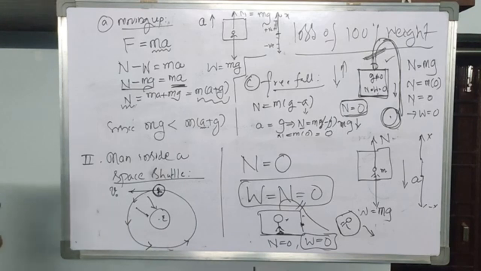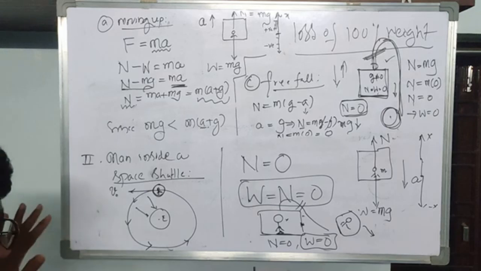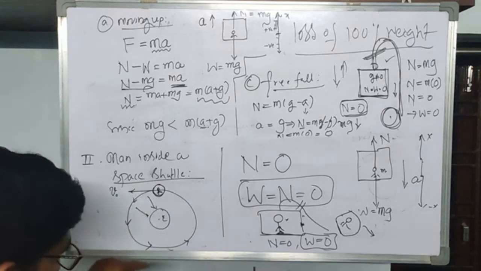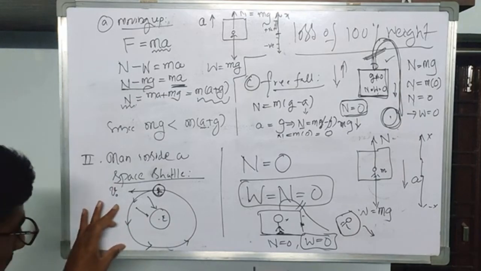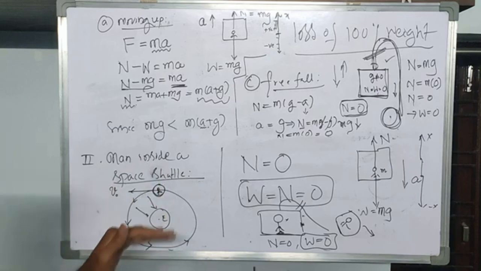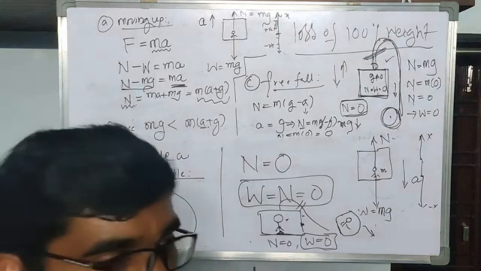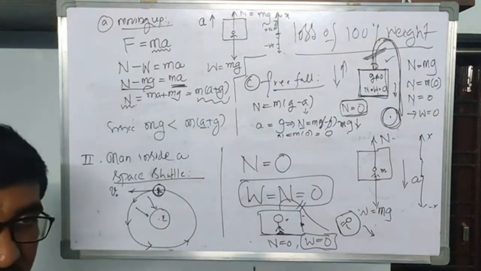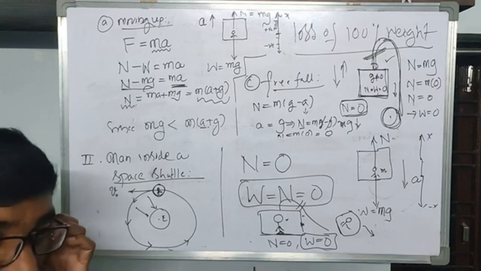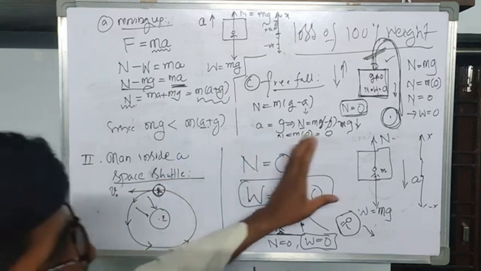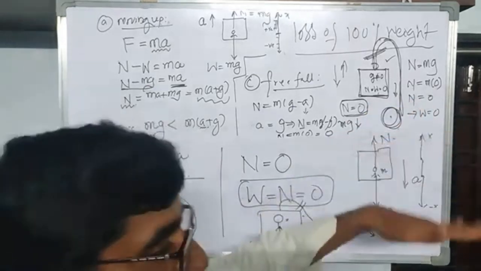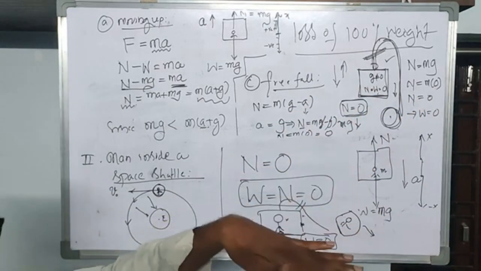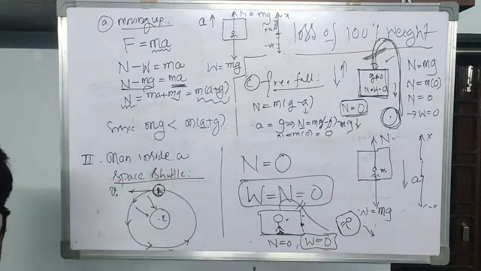Where is the evidence? The path of the satellite is not a straight line. The path of the satellite is this circular orbit. Why is it revolving in this circular path? Because there is only one force acting on the satellite, the gravitational force. As you have seen here, there is only one force acting on the lift whenever it is in free fall mode or whenever its cable is broken. The same thing you observe in the case of the satellite also.